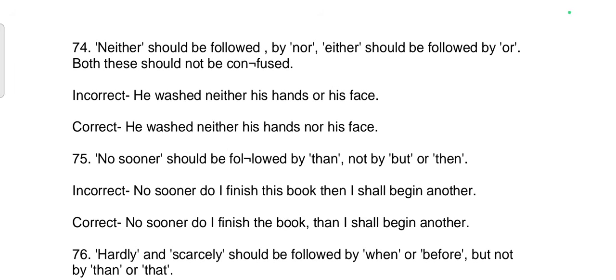74th rule. Neither should be followed by nor, either should be followed by or. Both these should not be confused. Incorrect: He washed neither his hand or his face. Correct sentence: He washed neither his hand nor his face.